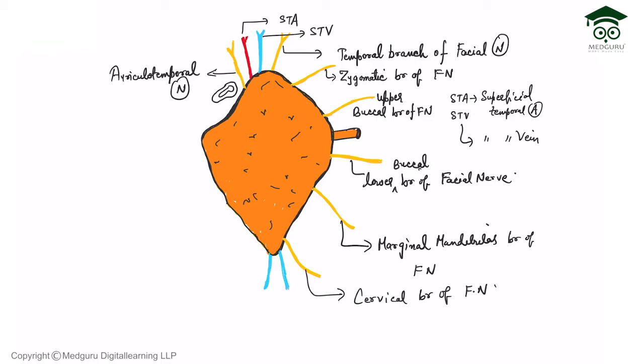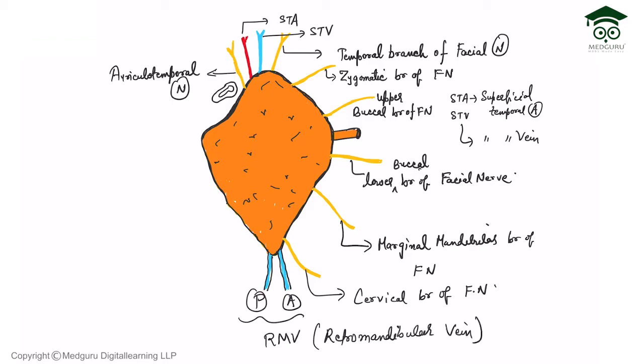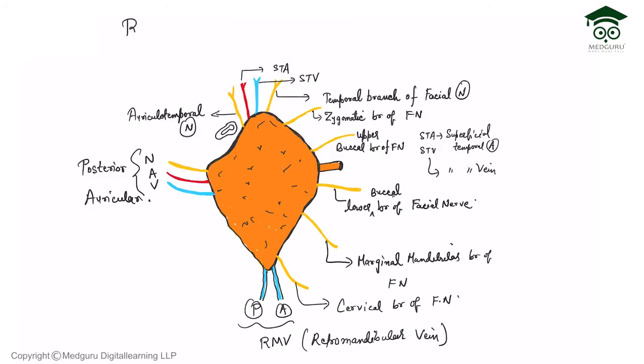Near the apex, we have the emergence of two veins, A and P, meaning the anterior and posterior divisions of the retromandibular vein. Now coming to the relations on the posterior border, we again have nerve, artery and vein, which I have written here. These are the posterior auricular nerve, artery and vein, which are related posteriorly. So we have completed the diagram of relations of the parotid gland.